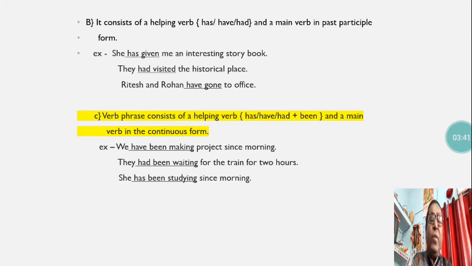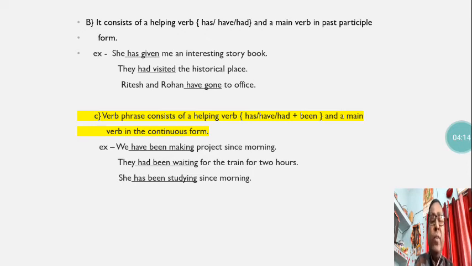Next, a verb phrase consists of a helping verb like has, have, had, plus been, and after that the main verb in continuous form, that means the ing form. You all know the ing form of a verb is the continuous form. Let us see examples. We have been making project since morning. Have been making is the verb phrase in this sentence.